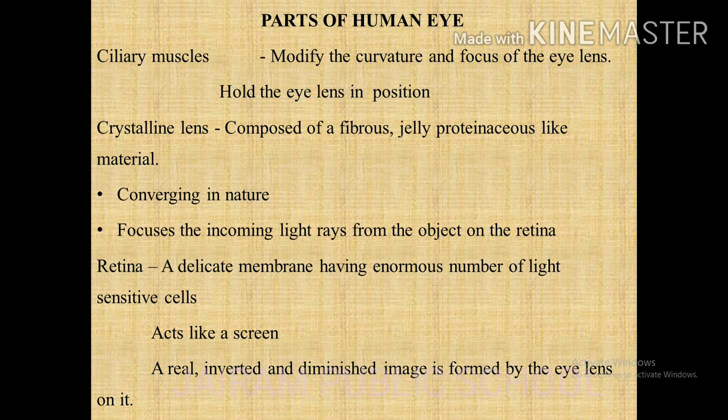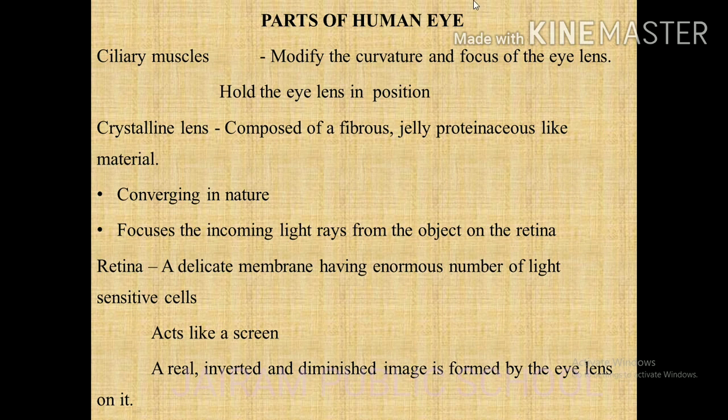The light cells of the retina, we know the two types of cells are there, one is rod cells and the cone cells, get activated upon illumination and generate the electric signal. These signals are sent to the brain via the optic nerve. The brain interprets these signals and finally processes that information, so that we perceive objects as they are.